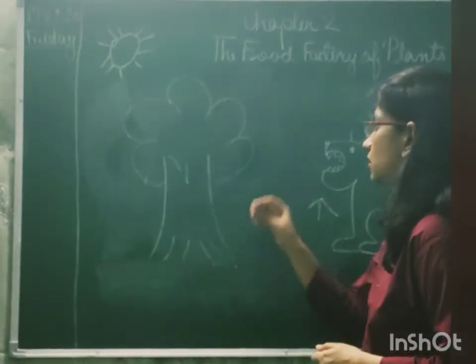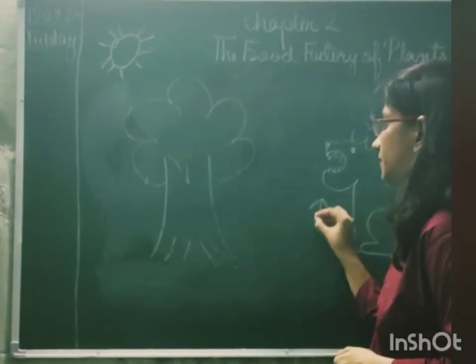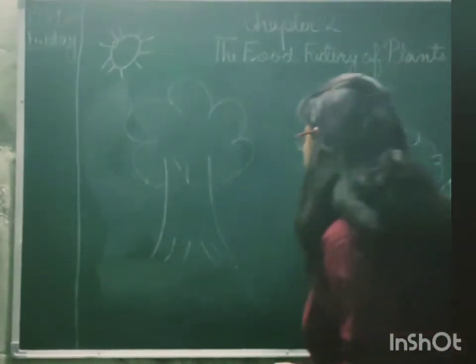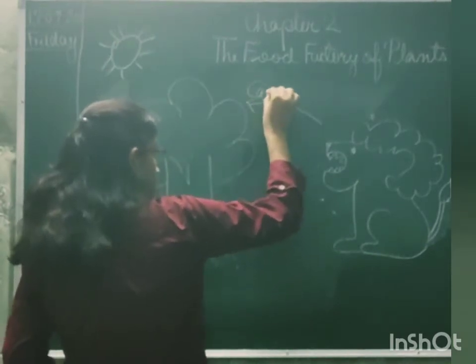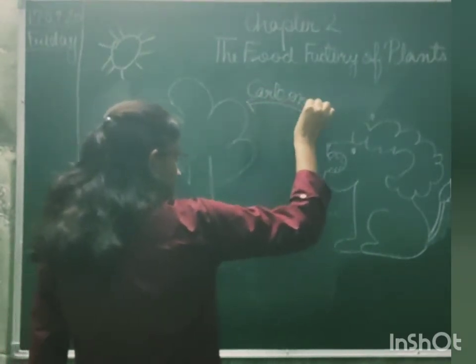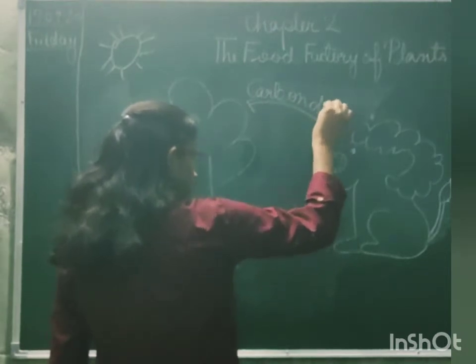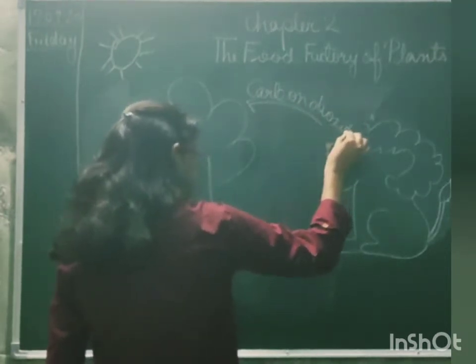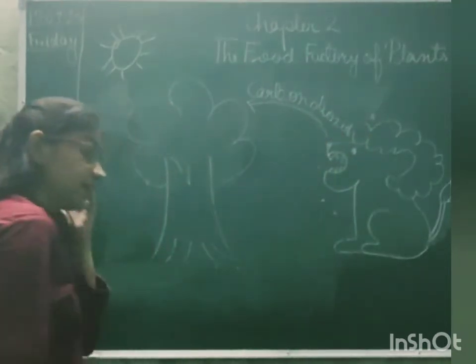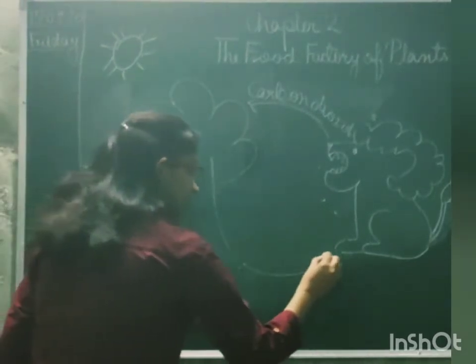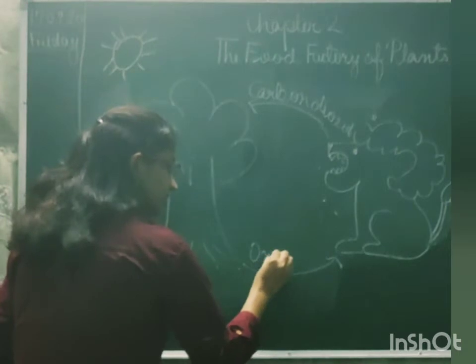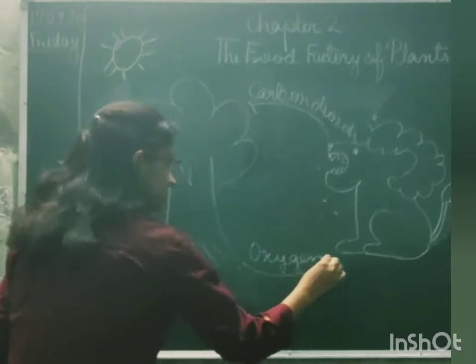We understood how plants are dependent on the animals for carbon dioxide, which they need for the process of photosynthesis. Right? And animals are dependent on the plants for oxygen, which they give out after photosynthesis.